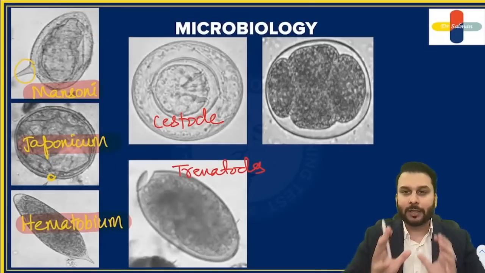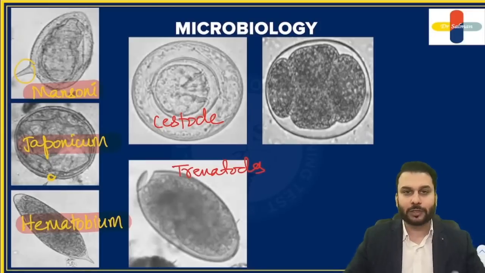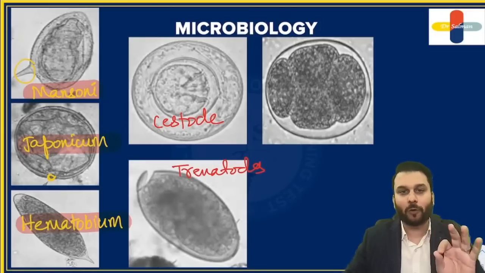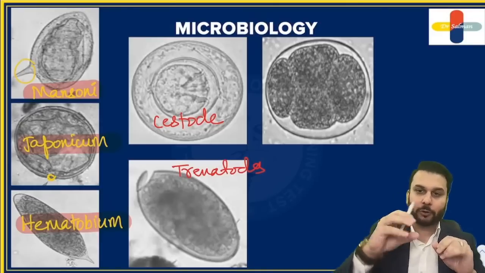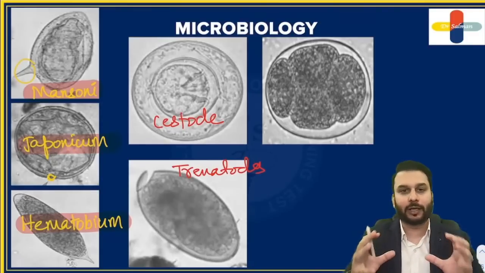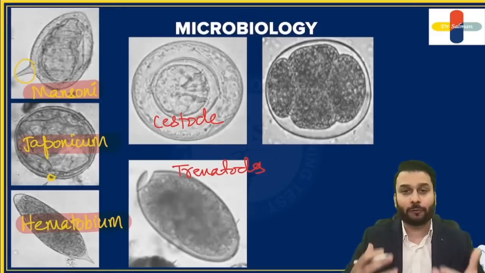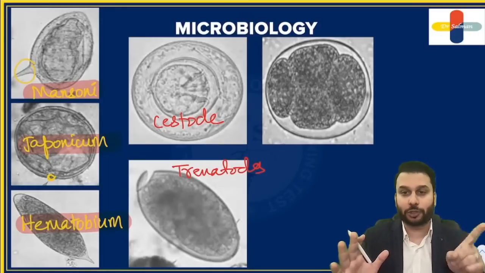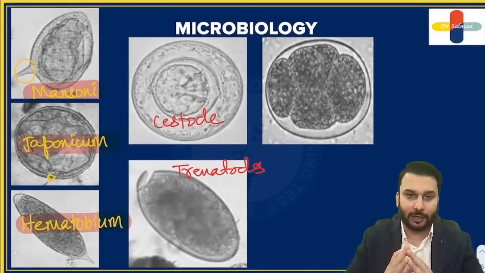So guys, just an easy recap. Cestodes are the tapeworms. Tapeworms have an egg which has three pairs of hooklets. Trematodes have that opening which is called the operculum. So the operculated egg is a feature of trematodes or flukes. Which trematode or fluke does not have the operculum? Schistosoma. That exception, you are seeing right here on the other end.